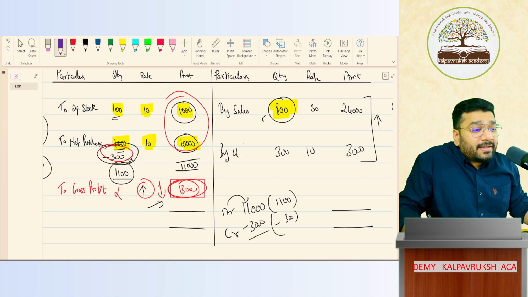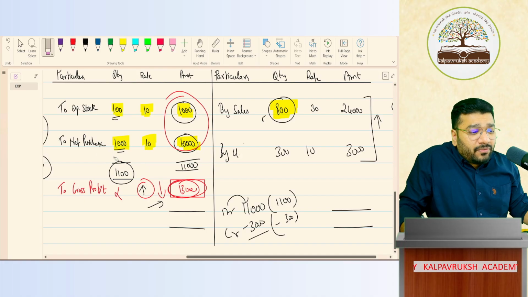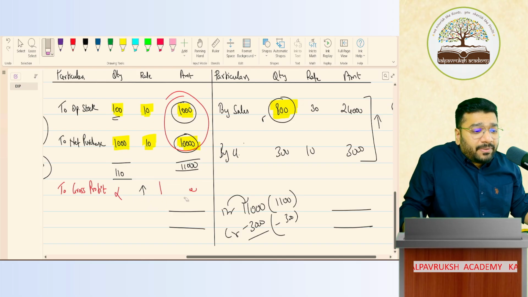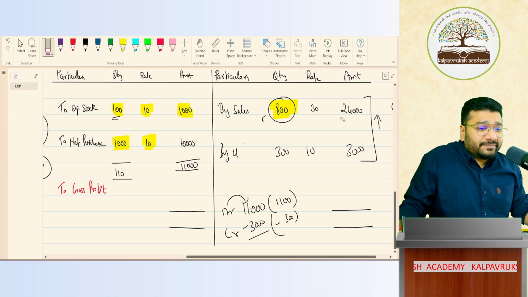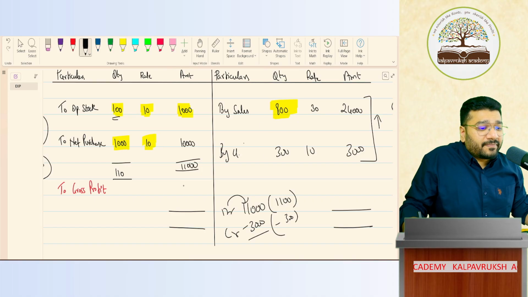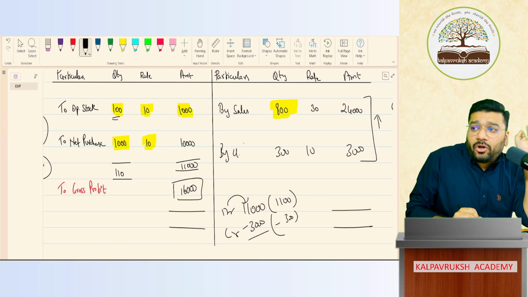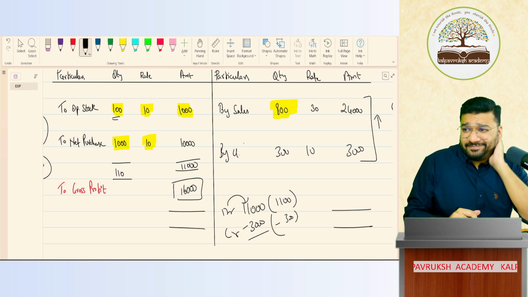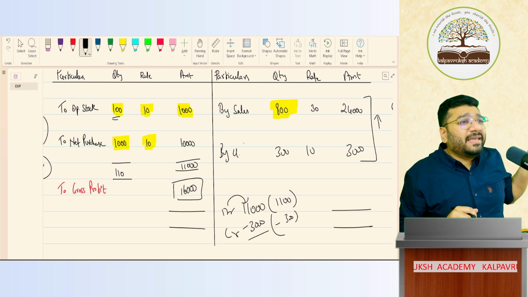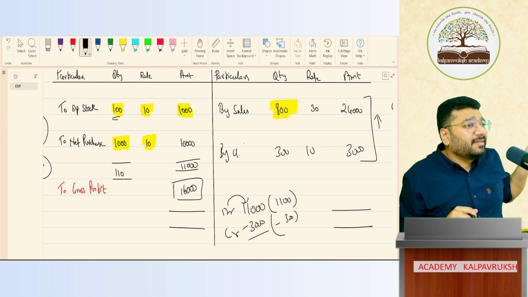Got it? Not got it? Tell no. All of you. Online people, got it? Not got it? Clear or not clear? Everybody, online people, what do you say? How's the concept? Making sense? Does this make sense? Very good.